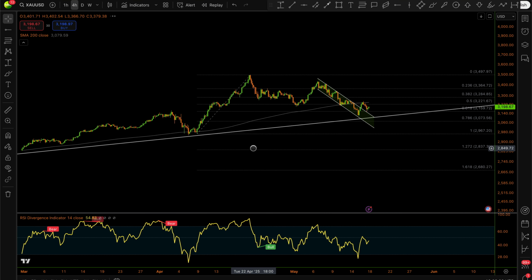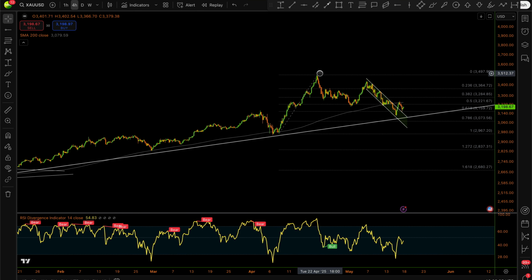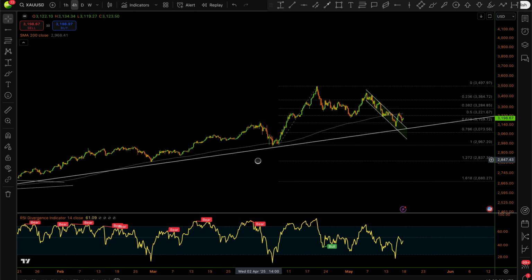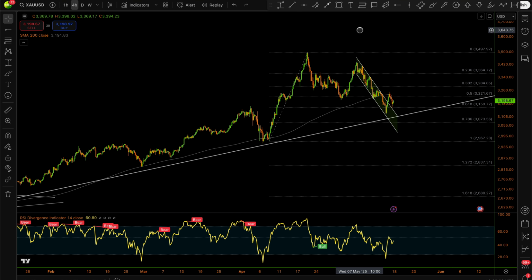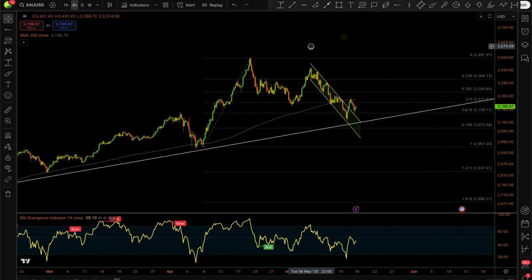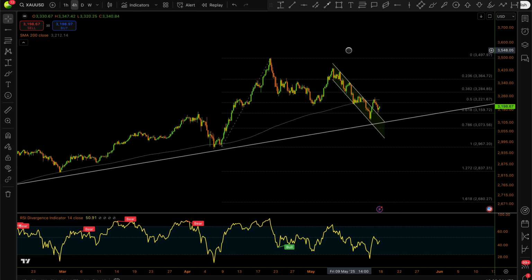Over the last few weeks, we've been seeing price way above the trend line and way above the 200-day SMA, following the trade truce between the US and China. Even this week, the Prime Minister of Canada bowed to Trump's demands by reducing or completely eradicating the retaliatory tariffs imposed on US products. All of those things had a positive impact on USD, and if the USD is getting stronger, you know what happens to gold. Gold drops and declines.